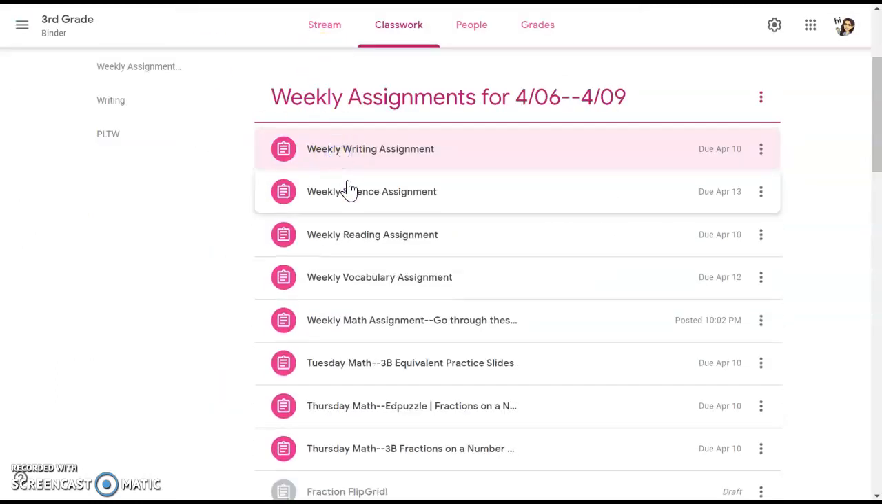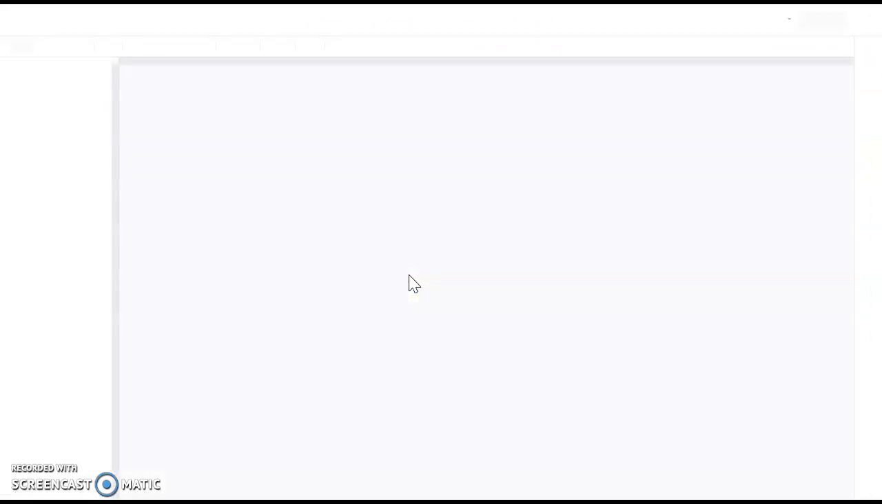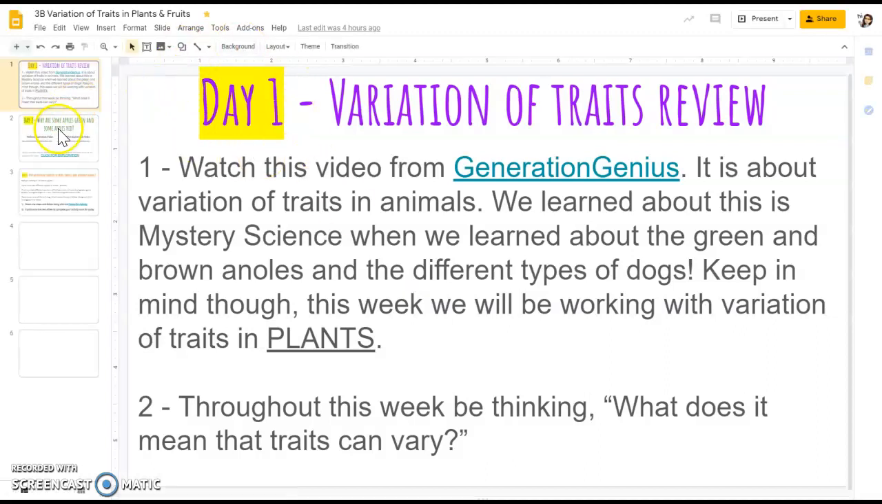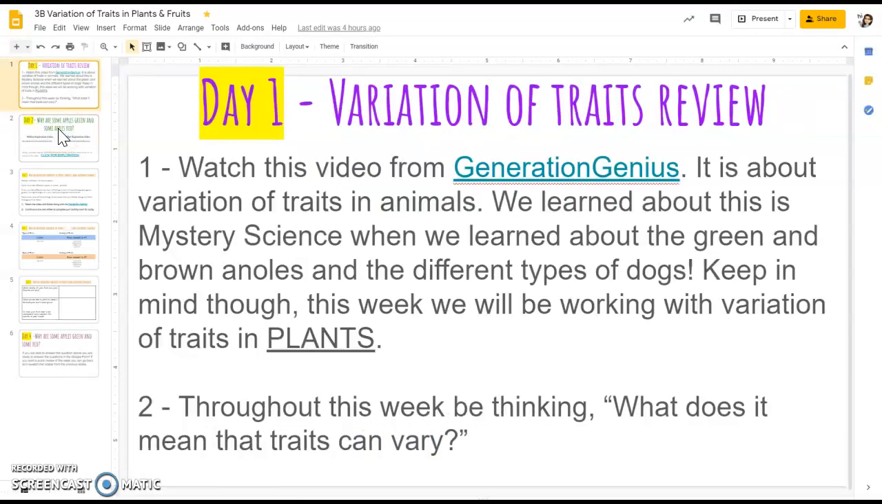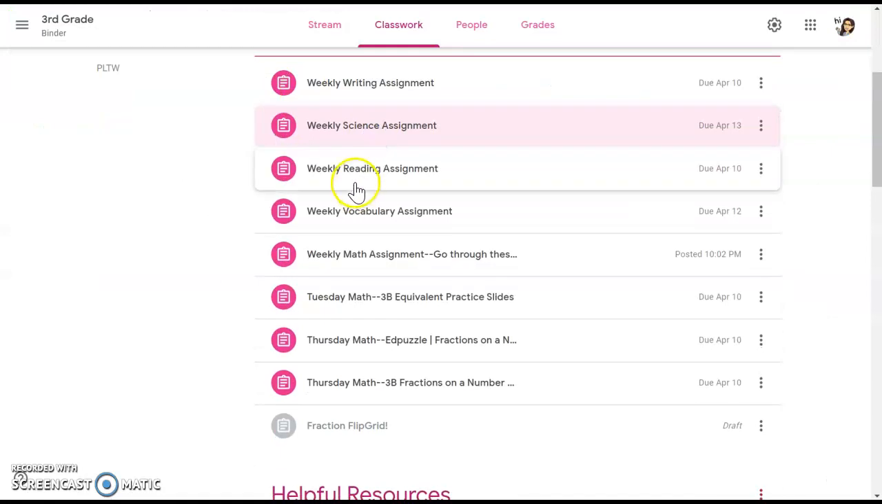All right, let's go ahead and click on science. So science assignment, you're going to click on the Google Slides. Right here highlighted, we have day one. Go ahead and do day one. The second slide already says day two, so that means we're done. Day one is one slide. All you have to do is the directions, follow along in the directions right here. So super simple. All right, science is done.